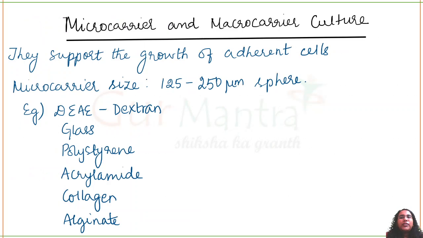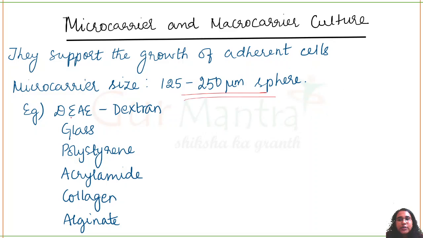Okay, so the next topic we are going to understand is microcarrier and macrocarrier. They are nothing but they support the growth of adherent cells. It is also a cell culture technique, but they are like a carrier on which the cells will grow, especially adherent cells, which means they'll stick onto the surface, act like a substratum and grow. So microcarrier size is like 125 to 250 nanometer. It will be like a sphere.